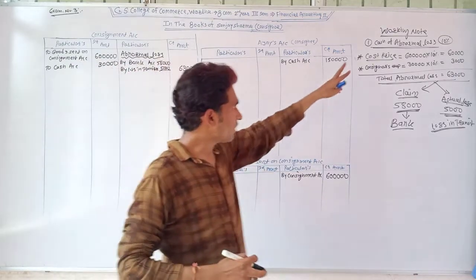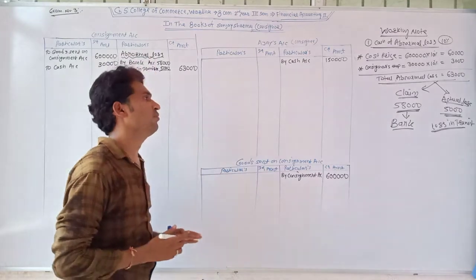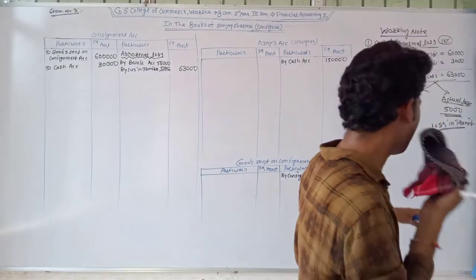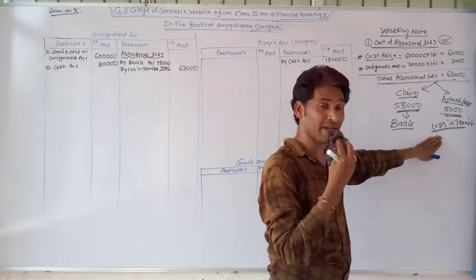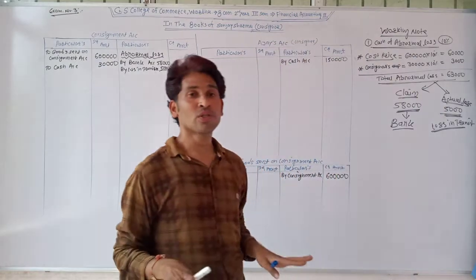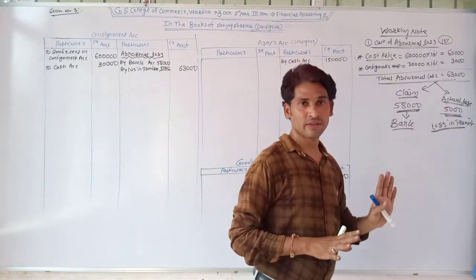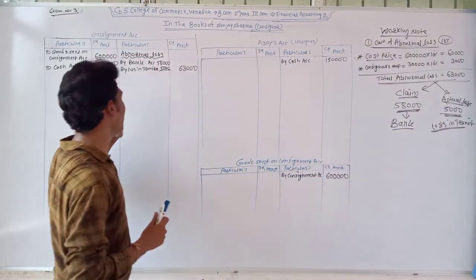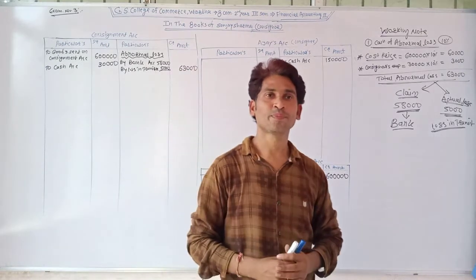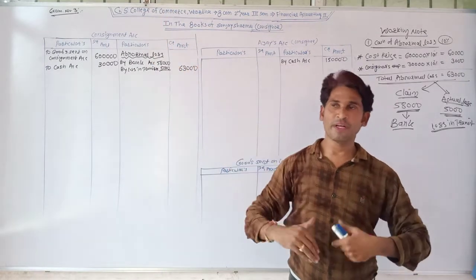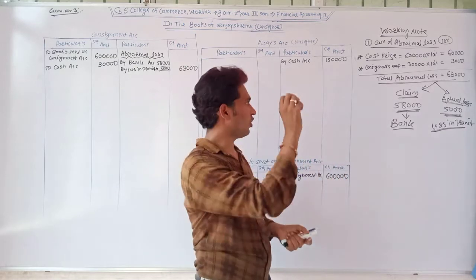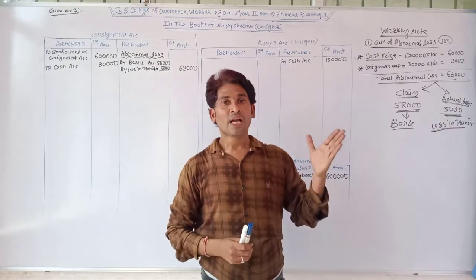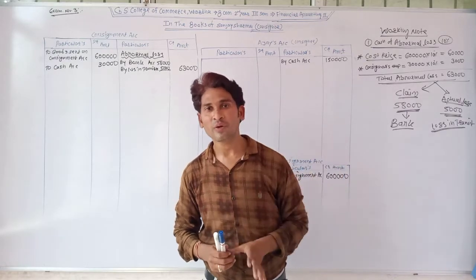This is the calculation of abnormal loss and this is the accounting treatment of abnormal loss. Entry for that is bank account debit rupees 58,000, loss in transit account debit. Many books have given the P&L account for that, but I just debited the loss in transit account and credited the consignment account. Okay, over. The consignor has sent the goods, spent some expenses and had abnormal loss, along with the accounting treatment of these transactions.